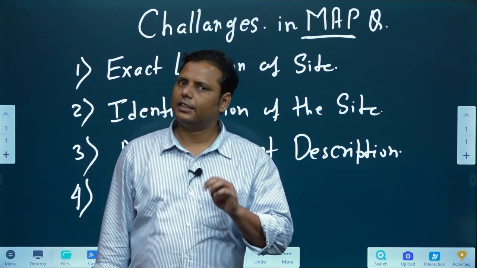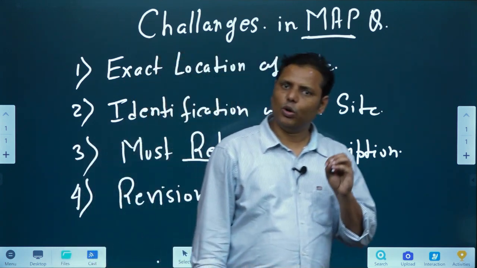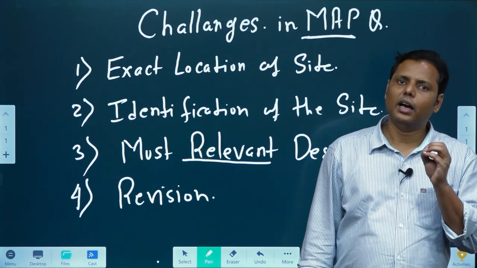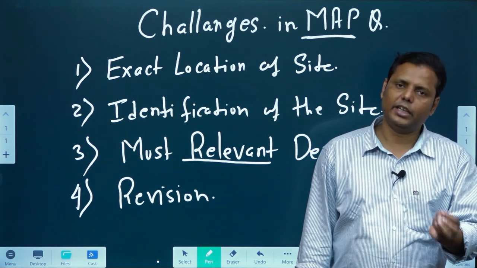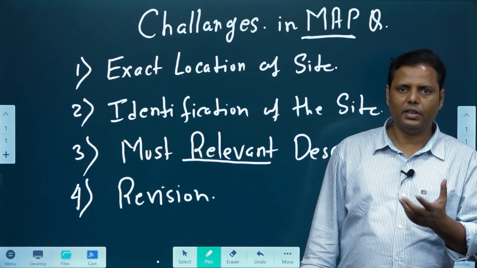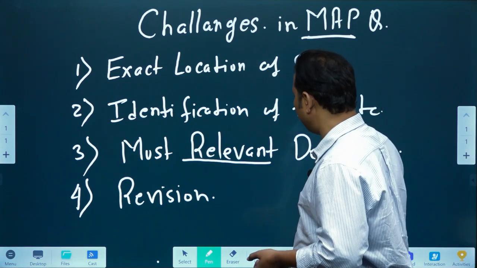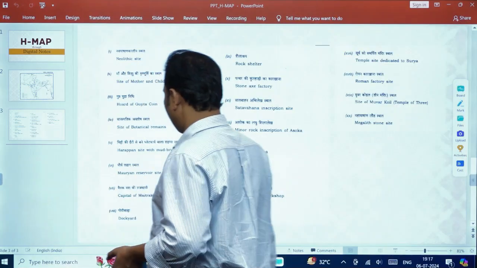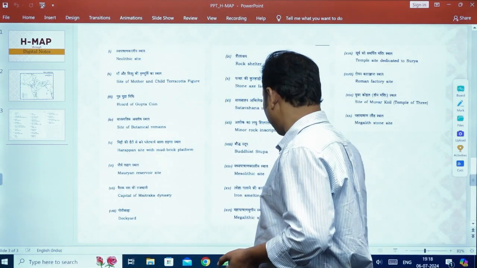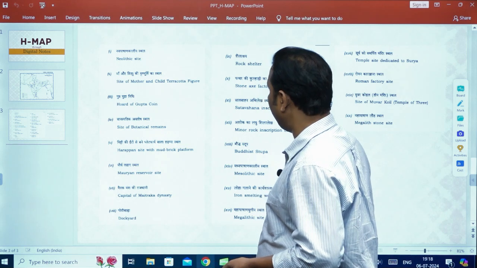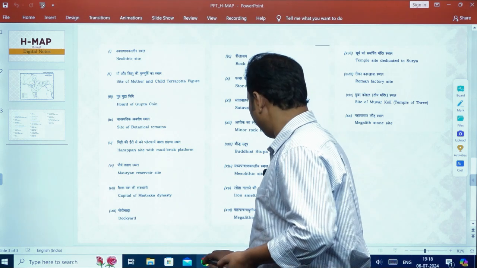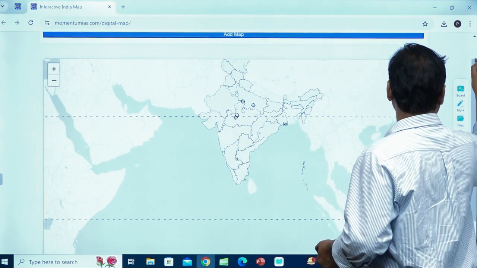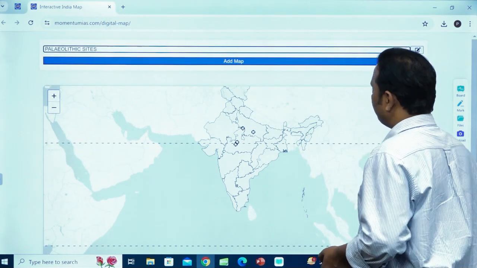So basically I'll say these are four important challenges that you face, and through our program we have been trying to resolve the challenges in the best way, right? We are giving our best efforts to resolve this particular problem. How we have done it remains a very important question. So let's talk about how we have been trying to find the solution. I will provide you the solution in a very unique manner. Now let's understand what this unique manner is.